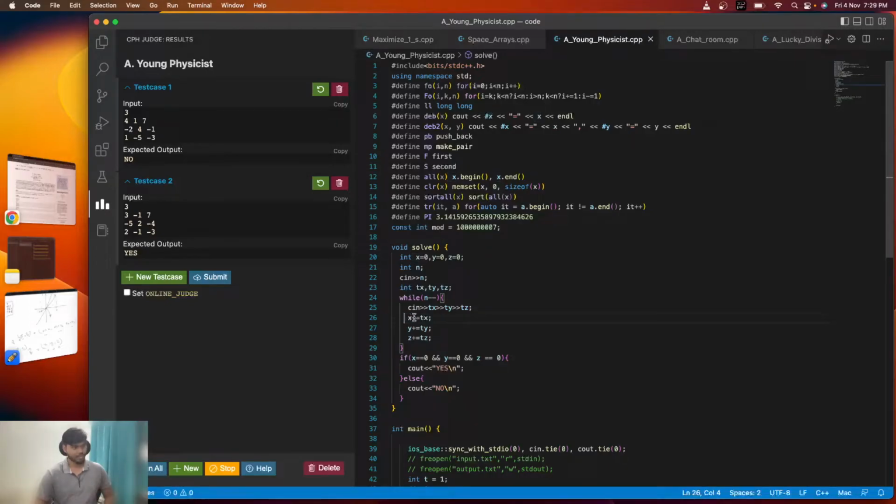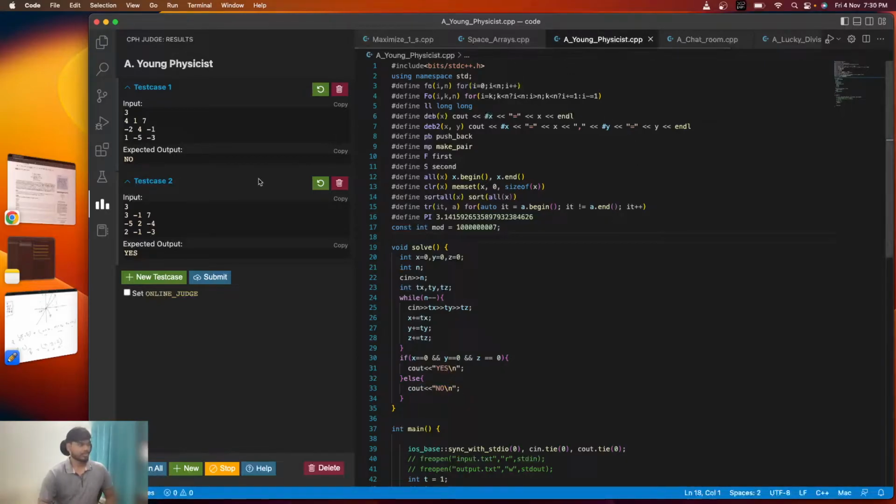Okay, so x will be added by tx, y will be added by ty, and z will be added by tz. We will do this for all the vectors, and at the end we will check whether x equals 0, y equals 0 and z equals 0. If this is the case, then yes, our body will be at rest. Otherwise, we will output no, our body will not be at rest.